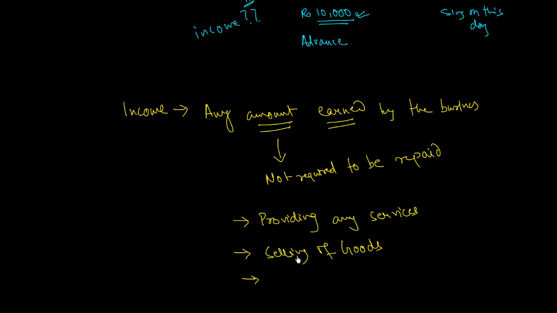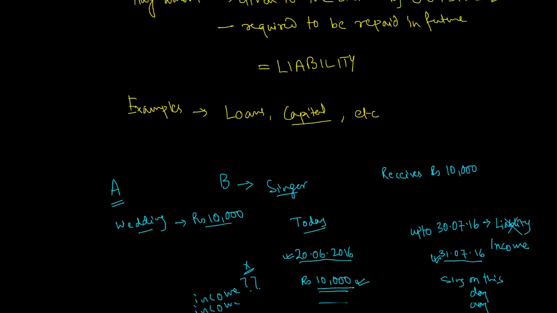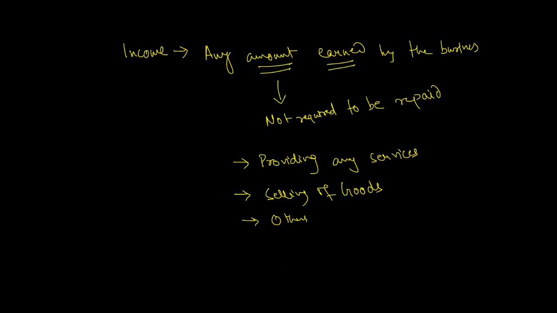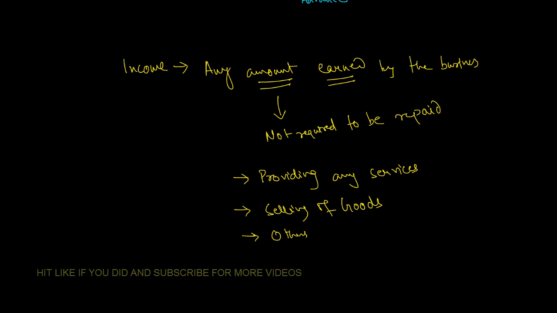There may be many other ways of earning income. So this was the concept and difference between liabilities and incomes. I hope you understood what was being discussed in this video.